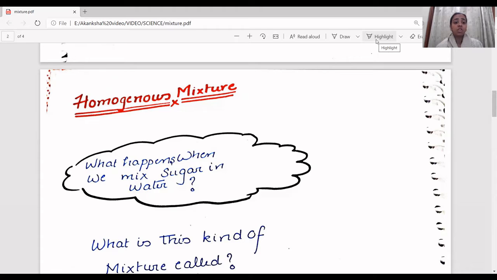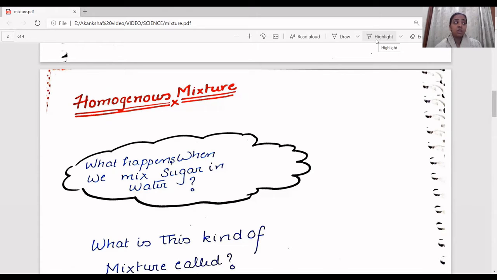Now, homogeneous mixture, as the name suggests, homogeneous means uniform, right? And heterogeneous means not uniform. So we'll be discussing the two mixtures in depth today. Now, what is a homogeneous mixture? Let me take up an example. What happens when you mix sugar with water?